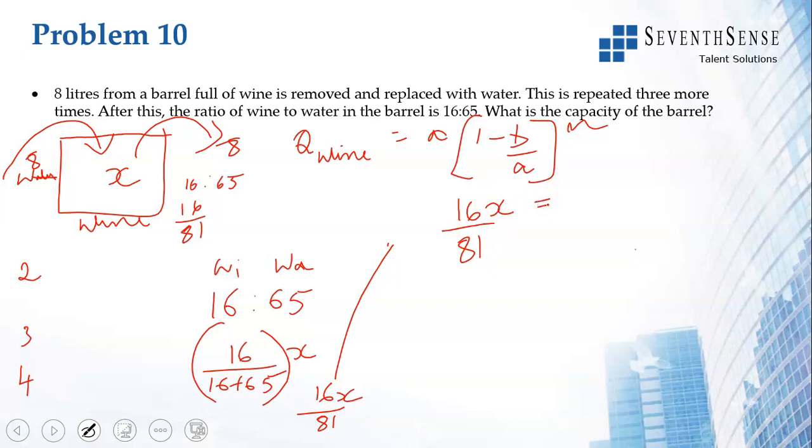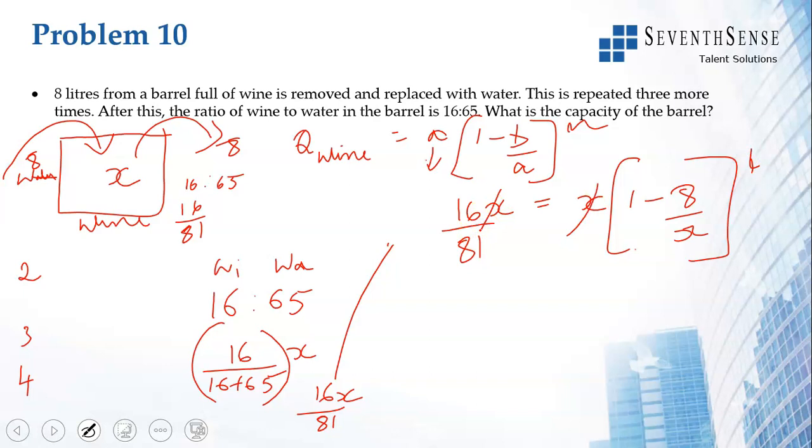A is the initial quantity, which is X. We do not know. Initial quantity is X because that is the size of the barrel. B is how much is removed each time, 8. So 1 minus 8 by X, 4 times.